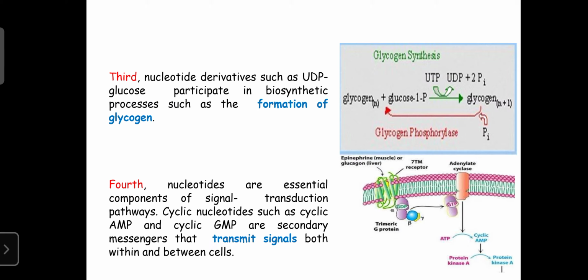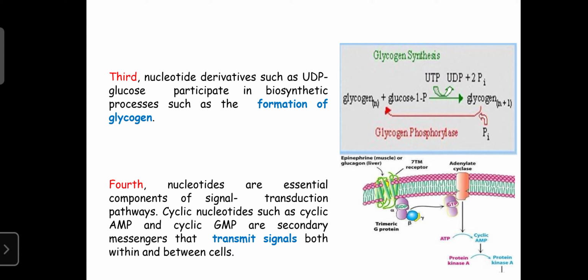The third reason for the continuous supply of nucleotides to maintain the life of living organisms is that nucleotide derivatives such as UDP glucose participate in the biosynthesis, or formation, of glycogen. Already you know glycogen is the food for the energy source. Excess glucose is converted into glycogen, and glycogen is known as the food for the human body.